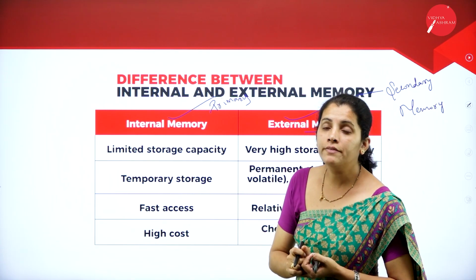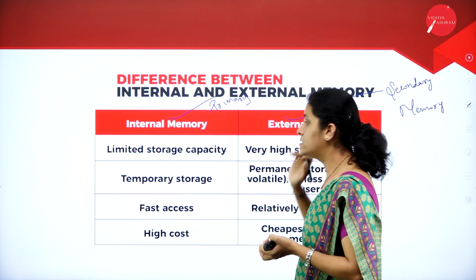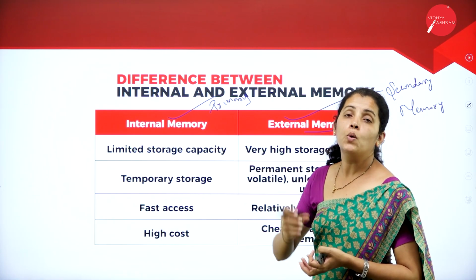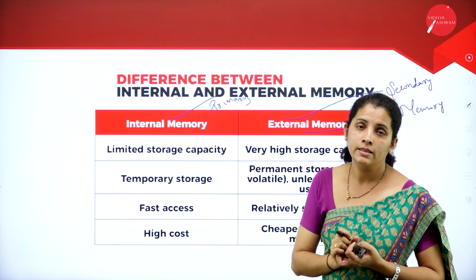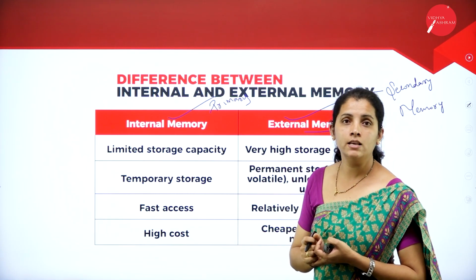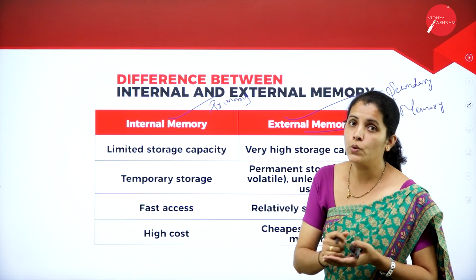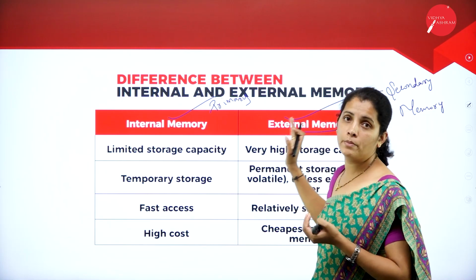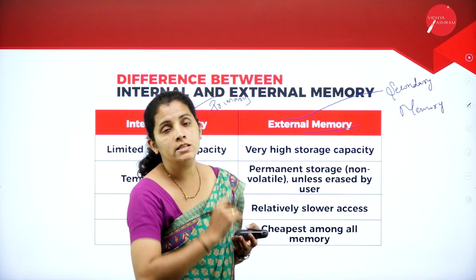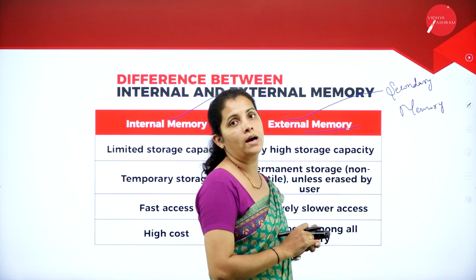Let's see the difference between internal memory and external memory. So what is internal memory? That is nothing but it comes inside the CPU. That means it is placed inside your CPU. Whereas external memory, the name itself indicates that it is external to your CPU. Let's see the differences one by one.